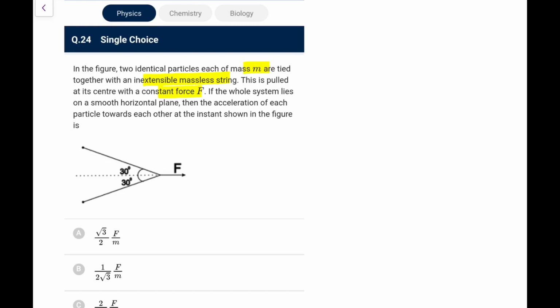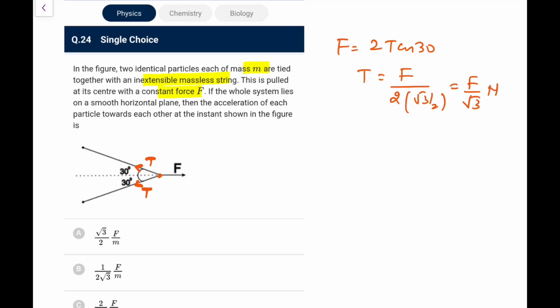So if you have applied this force like this, these would be the tensions created. Because it is massless, I will say F is equal to 2T cos theta. So T would be equal to F upon 2 cos theta, and 2 cos theta is root 3 by 2, so that is F by root 3. So tension generated is F by root 3 newton here. Now this tension acts here, so it would be accelerated here, so acceleration of each would be T by m.